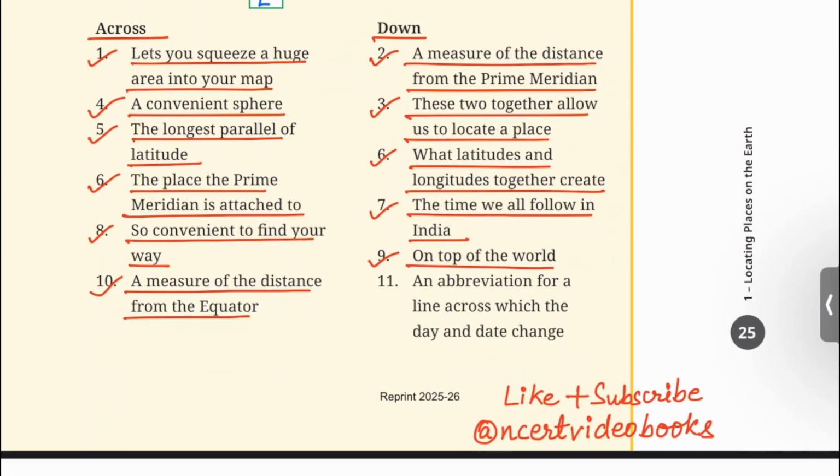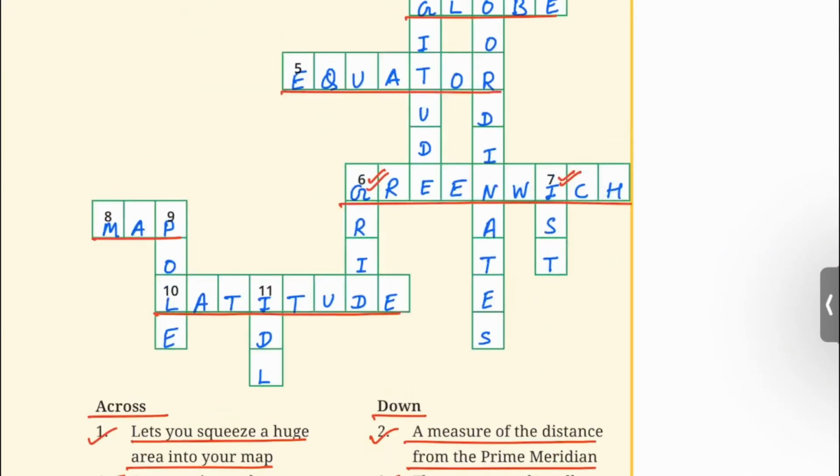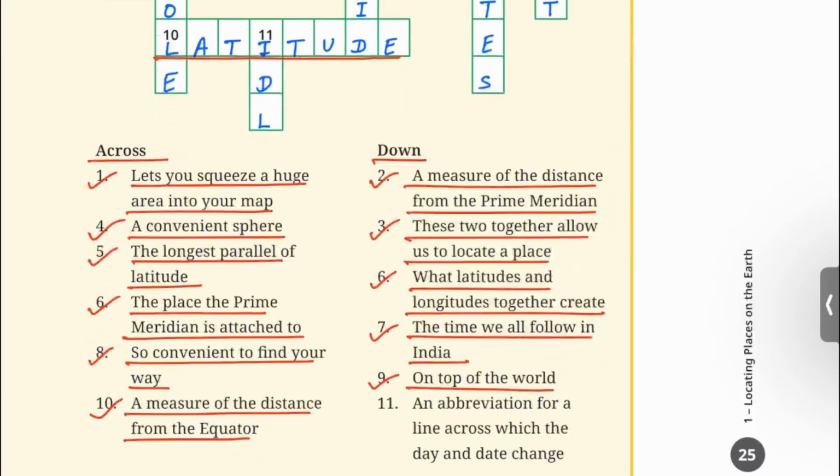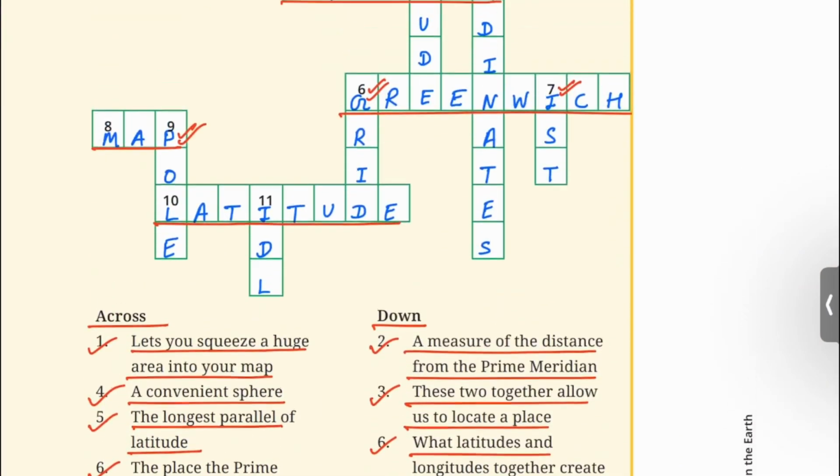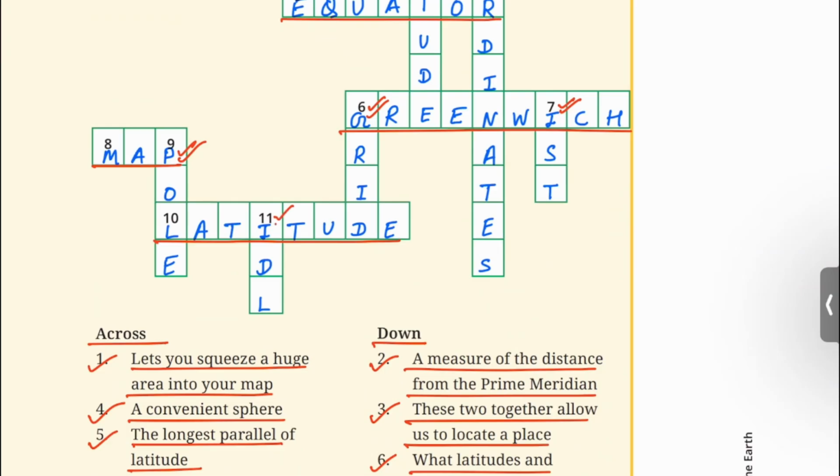On top of the world. Pole. 11. An abbreviation for a line across which day and date change. IDL.